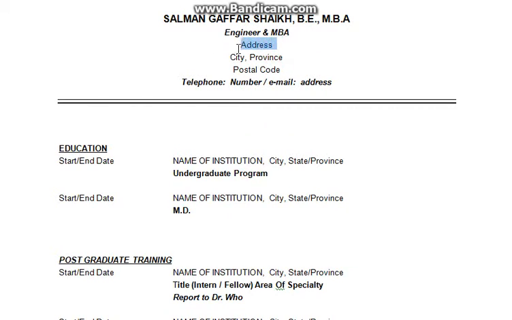Here is your address. Address is where do you live, and here you can write the city where you live, and you can write the state where you live, and what's your pin code. Postal code number is the zip code number you have to write. This is written mainly for receiving the letters.